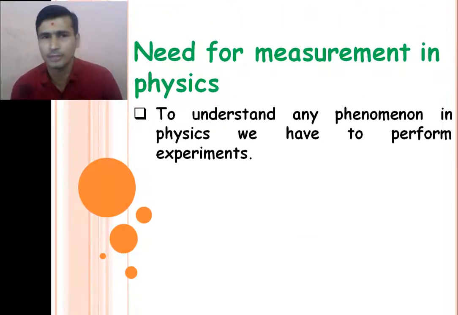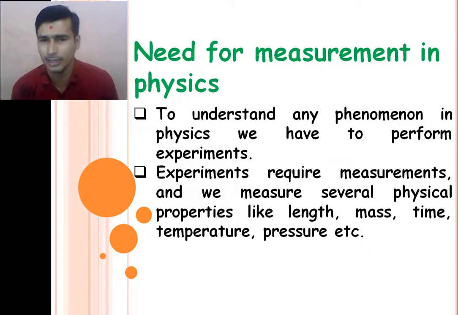So, the need for measurement in physics. To understand the different phenomena occurring around us, we have to perform some experiments associated with these natural phenomena. And while we are performing the experiment, we need to measure several physical properties like length, mass, time, pressure, temperature, distance, all those physical properties.